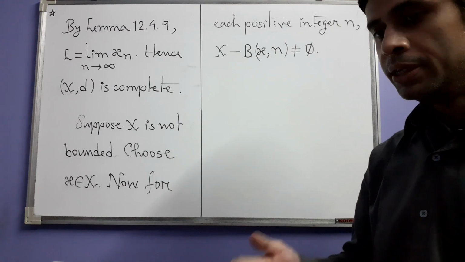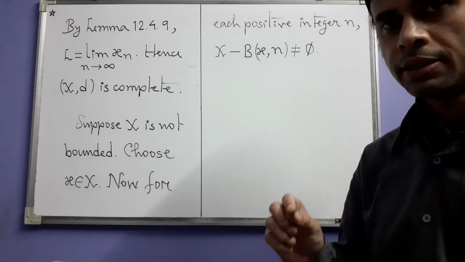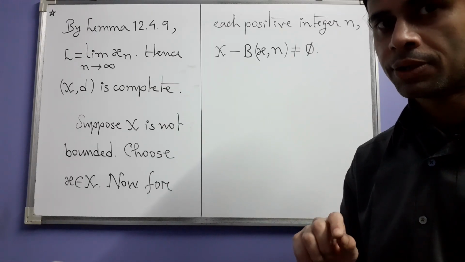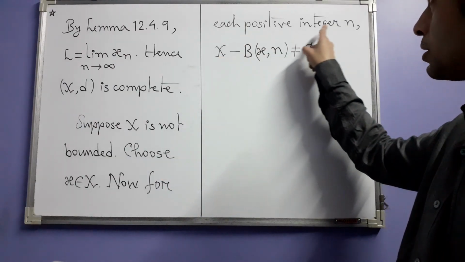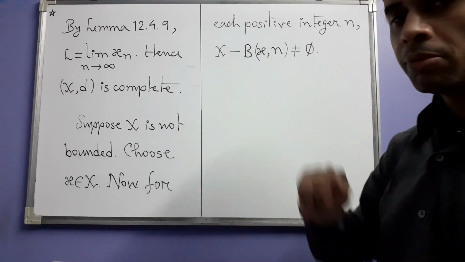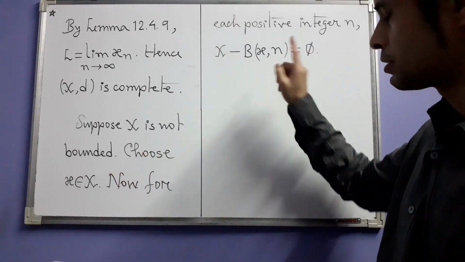Now what does it mean for x to be not bounded? It means that x will not be entirely contained in some single ball centered at some point and having some radius. In particular, for each positive integer n, x will not be contained in the ball whose center is that x and whose radius is n.